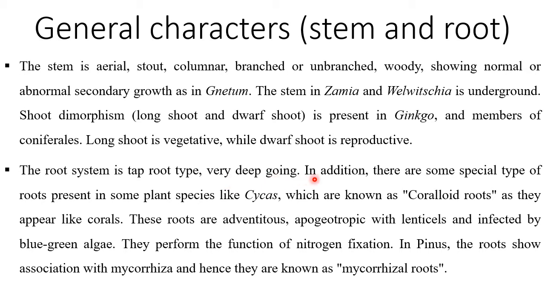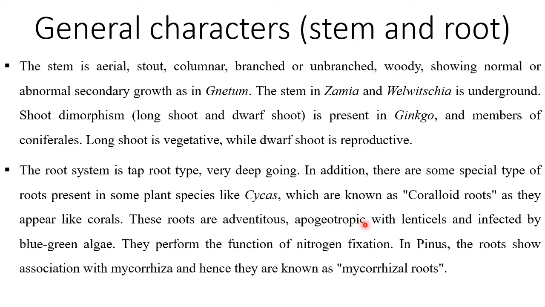In addition, there are some special type of roots present in some plant species like Cycas, which are known as coralloid roots, as these are appearing like that of corals which are present in the ocean. On this word coral, these roots are named as coralloid roots. These roots are adventitious. Ad means close, ventitious means air. So those roots which are remaining in the upper layer of soil are called adventitious roots.